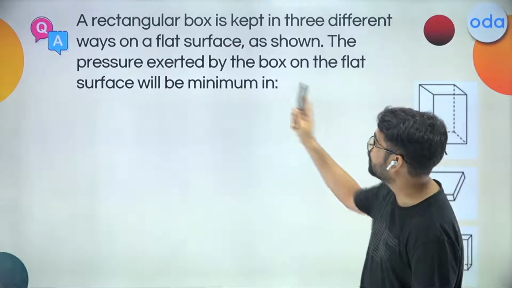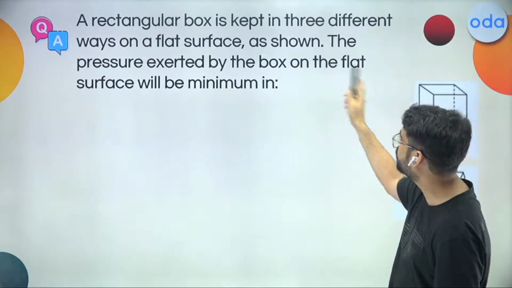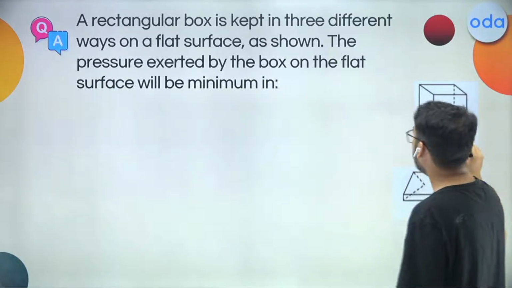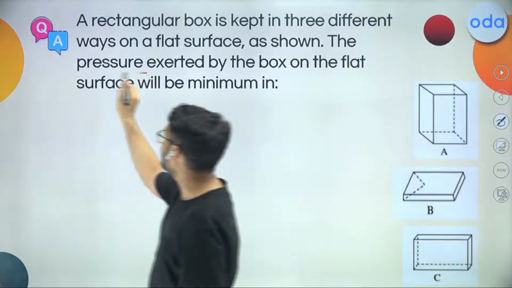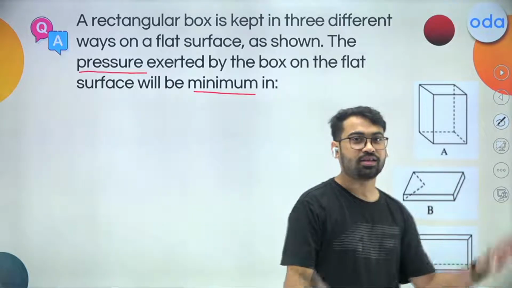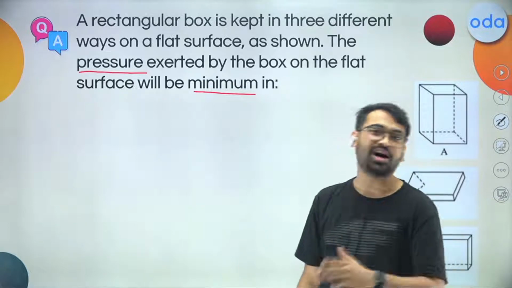What exactly is given? A rectangular box is kept in three different ways on a flat surface as shown. The pressure exerted by the box on the flat surface will be minimum. So I want this pressure to be minimum. This is what I gather from the question. And once I've gathered it, my work is half done.